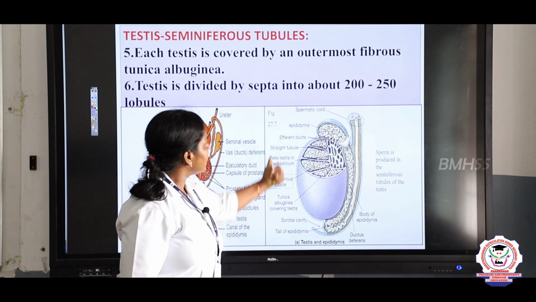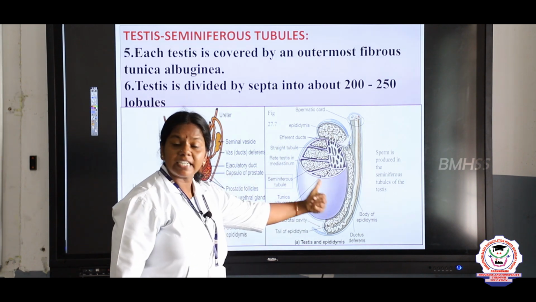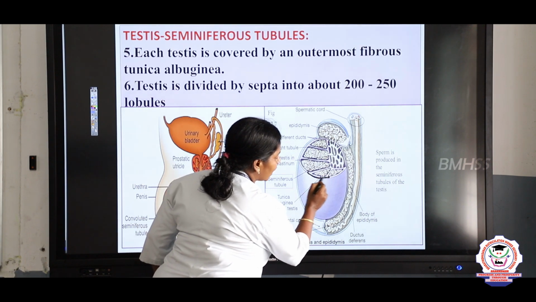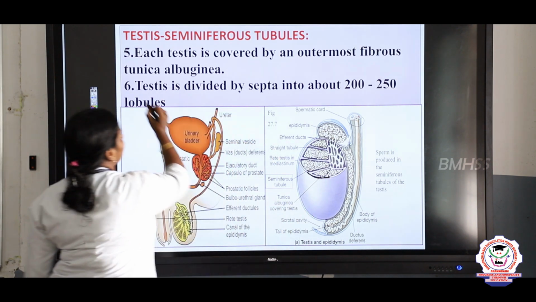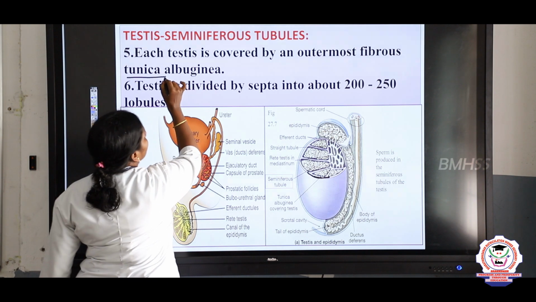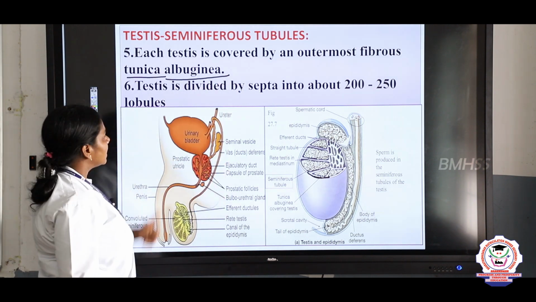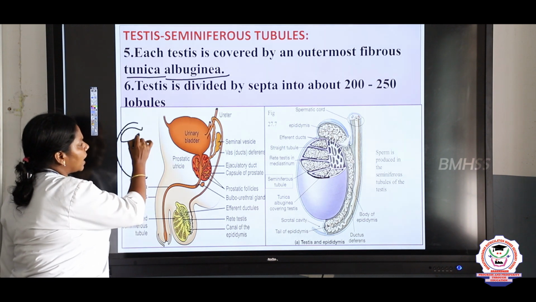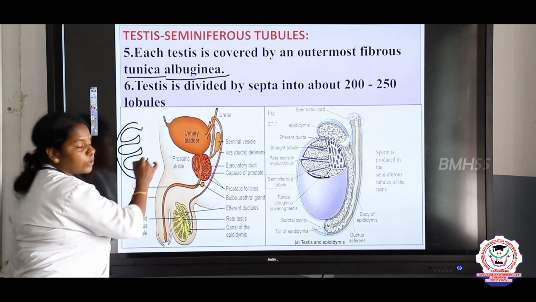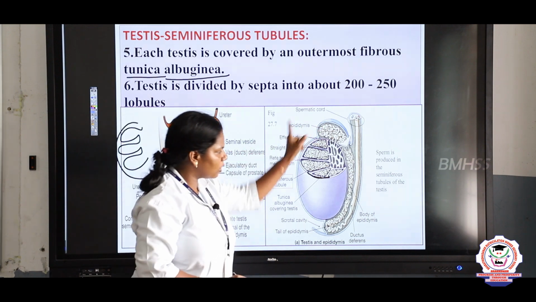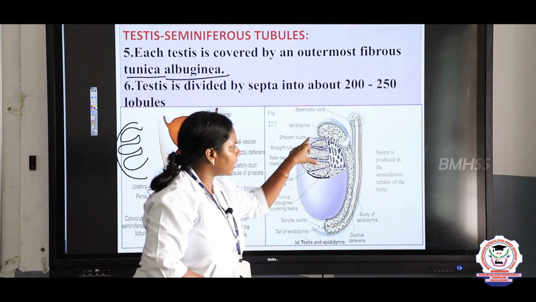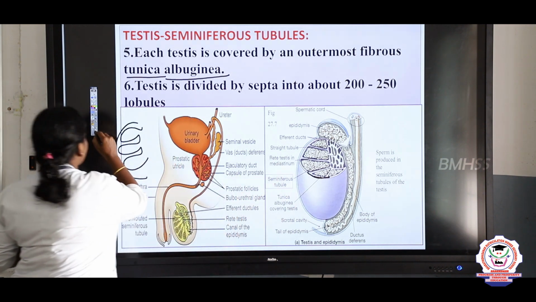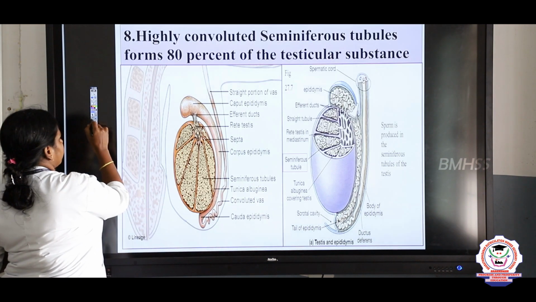Next we can study the internal structure of the testis, children. Testis is made up of a membranous covering called tunica albuginea. What do we write? Tunica albuginea. And each testis is divided into 200 to 250 lobules. So, testis is ovoid in structure, divided into 200 to 250 lobules.